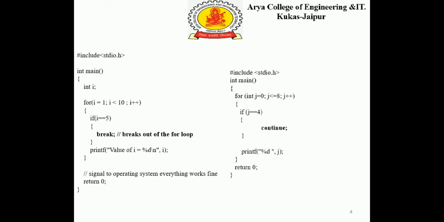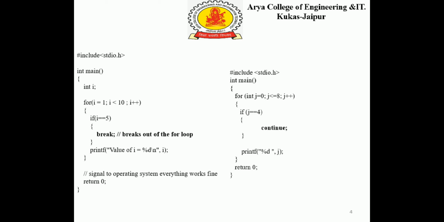So the printing of i's value in the for loop will be for 1, for 2, for 3. 1 will be printed, 2 will be printed, 3 will be printed, 4 will be printed. When the i value will be 5, the loop will break and the program will be over. Means the values will be printed from 1 to 4 only. Afterwards the loop will break. This is the use of break statement.